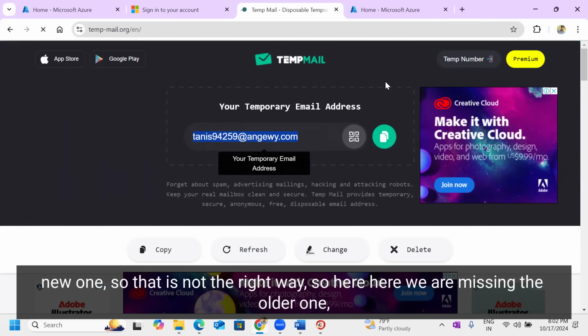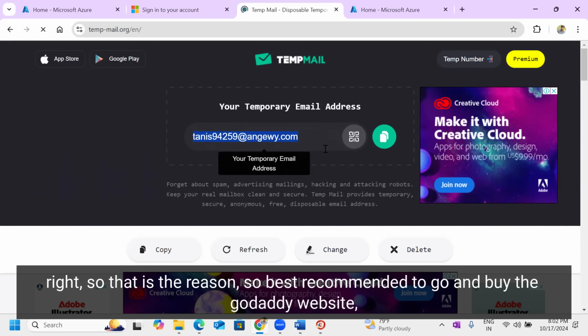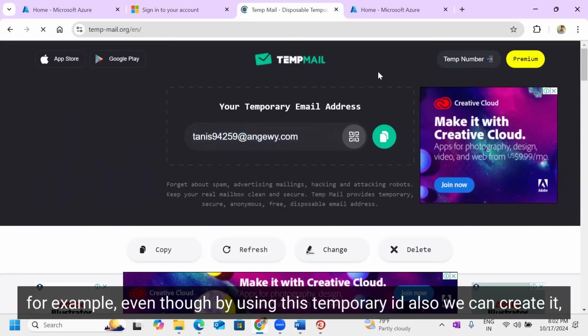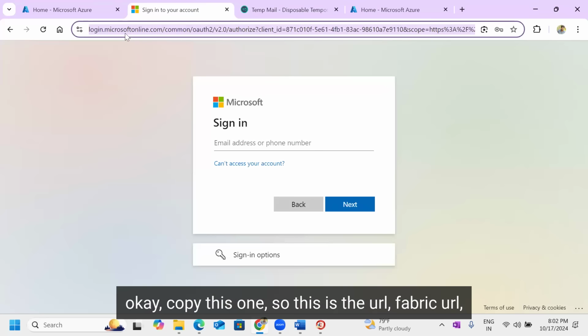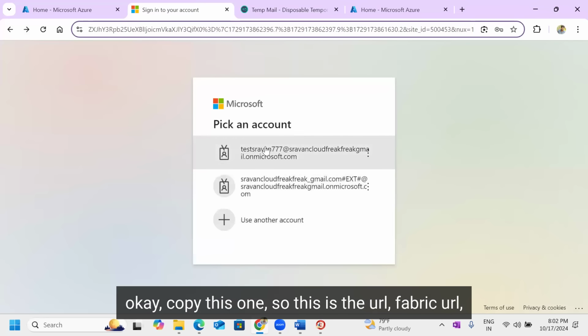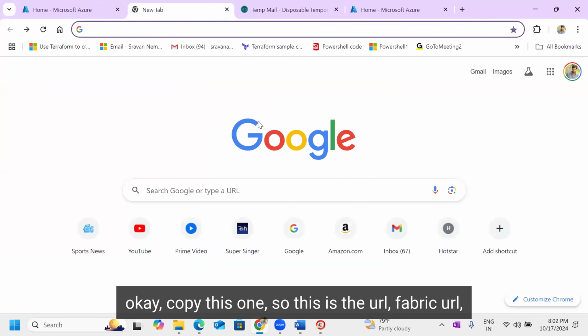So that is not the right way, because we are missing the older one. So that is the reason it is best recommended to go and buy from GoDaddy. Even though by using this temporary ID also we can create it. Okay, copy this one. So this is the Fabric URL.